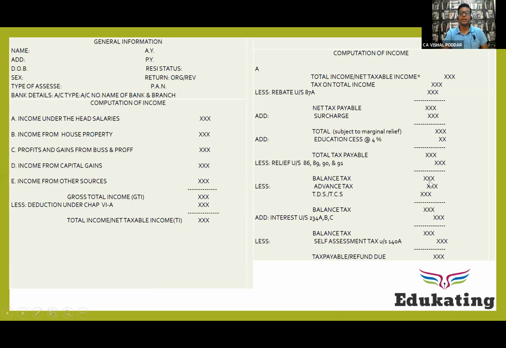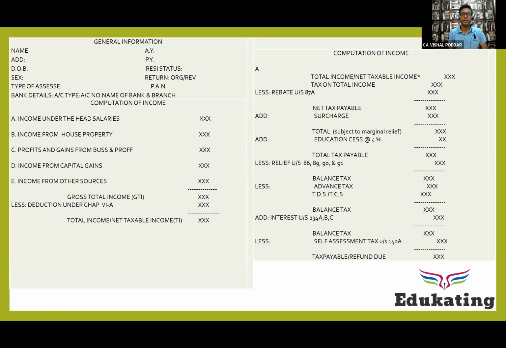And then this is your final tax liability, which is discharged by one of the three ways. You pay by yourself in advance, that is during the year when you are earning income, you pay small amounts in quarterly installments, that is advance tax, or you pay at the end while filing your returns, that is what is called self assessment tax.